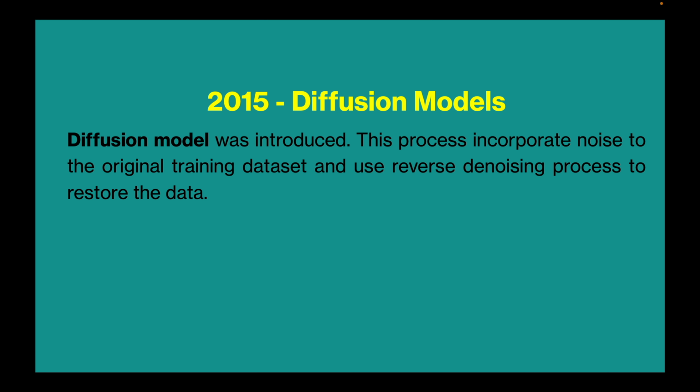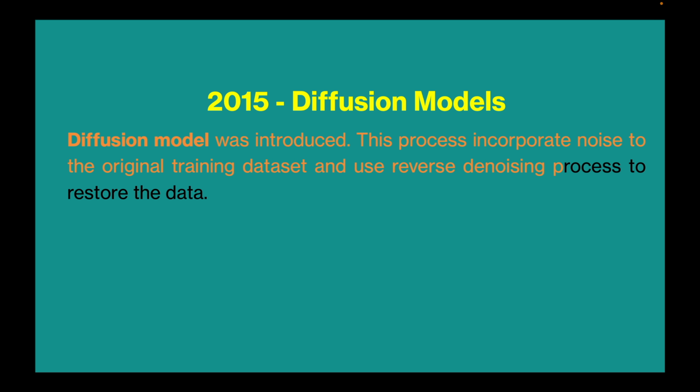In 2015, the diffusion model was introduced. This process adds noise to the original training dataset and uses a reverse denoising process to restore the data.